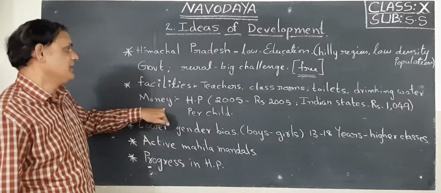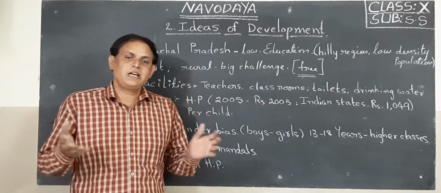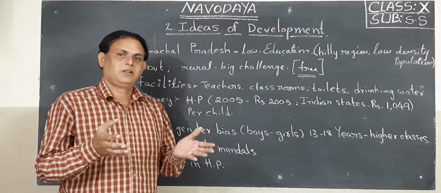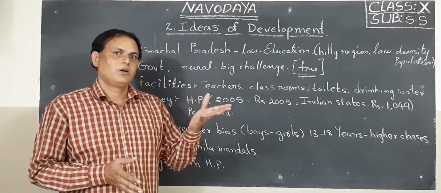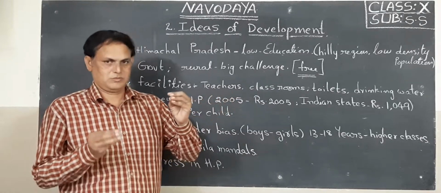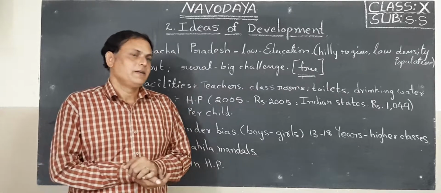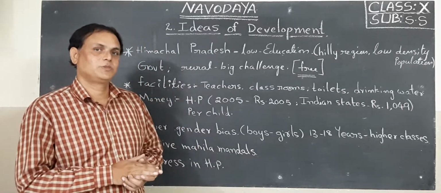Next, money. Okay, actually, in our country, 28 states, the state governments are spending some money every year. At the annual budget they will announce some money to be spent by the government on education. Okay, children.